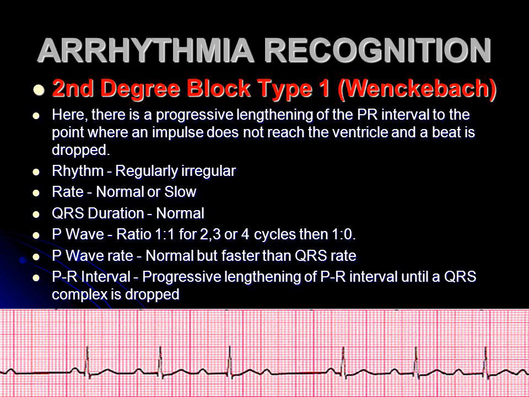Rhythm, regularly irregular. Rate, normal or slow. QRS duration, normal. P wave ratio, 1:1 for 2, 3 or 4 cycles then 1:0. P wave rate, normal but faster than QRS rate. PR interval, progressive lengthening of the PR interval until a QRS complex is dropped.